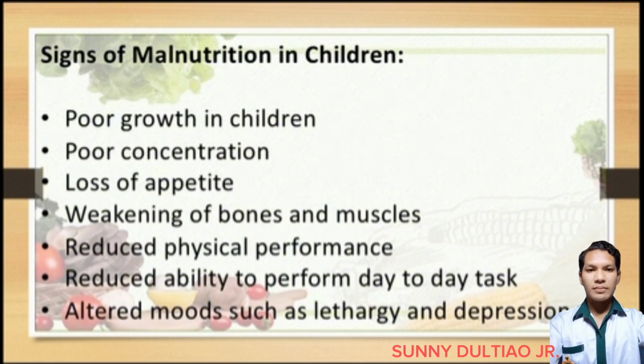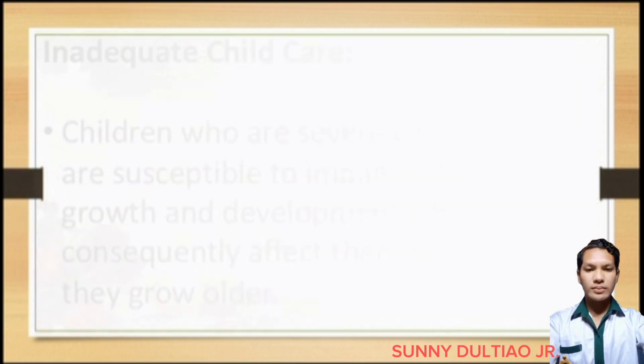Weakening bone and muscle. Muscle weakness contributes to fatigue, weakness, and reduced activity tolerance. Reduced physical performance due to malnutrition. They lose their appetite to participate in various types of contests. Reduced ability to perform day-to-day activities. Due to lack of a source of nutrients that gives us energy, we lose our appetite for daily activities. Altered moods such as lethargy. We are capable of changing our moods, or what we call mood swings.